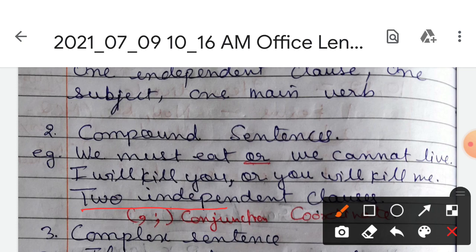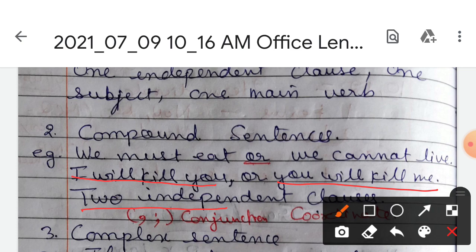Like, I will kill you. It is an independent clause giving a full sense. And the other, you will kill me, is also independent, because it does not depend upon the other for its meaning.